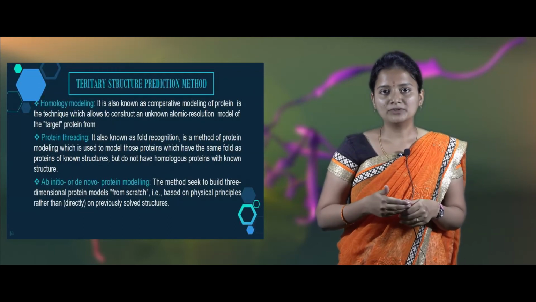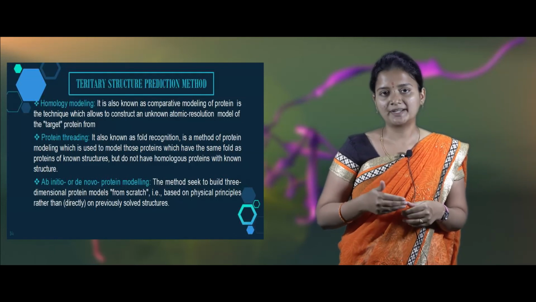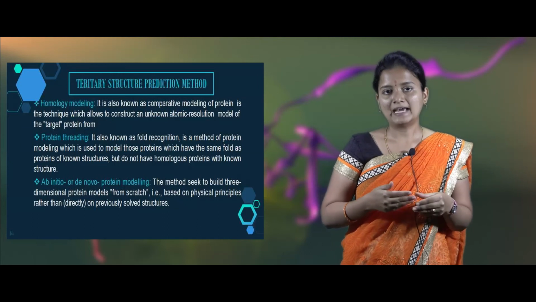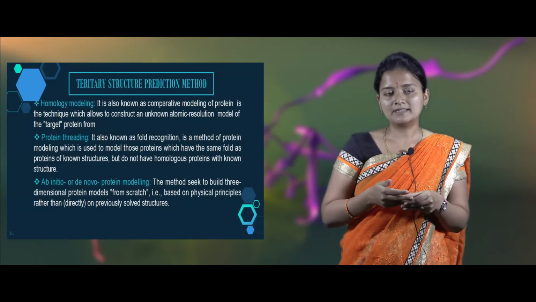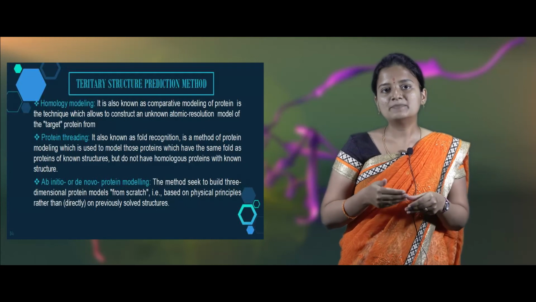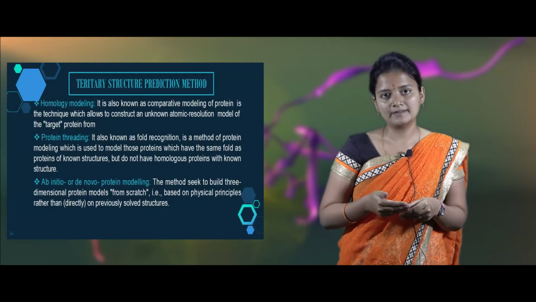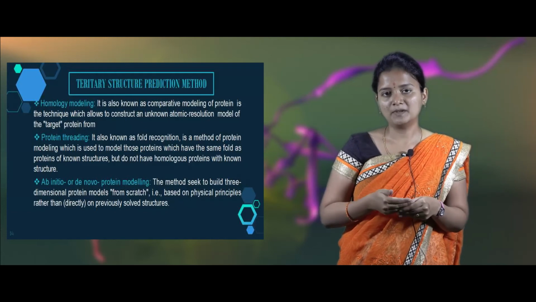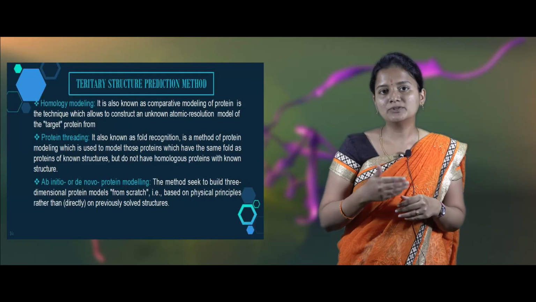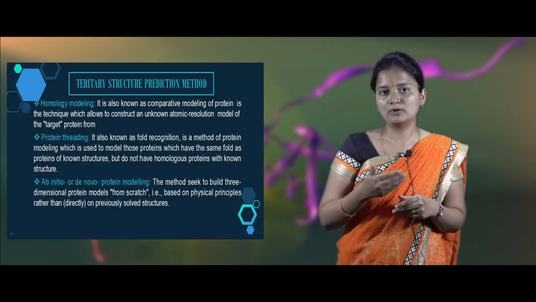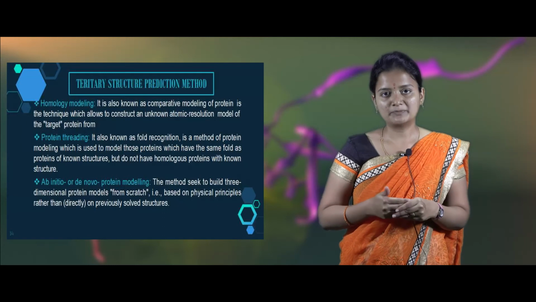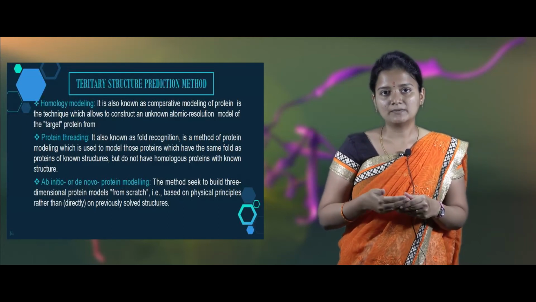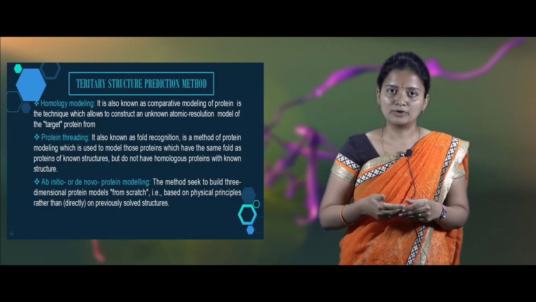Now we are going to see the computational methods for tertiary structure prediction. We have three main methods, that is homology modeling, threading and ab initio method. The first two methods, homology modeling and threading, mainly depend on sequence databases, that is, the target protein will be related to the sequence databases. For example, if your target protein is similar to the database sequence by about 40% or more, then homology modeling is preferred. If it is similar below 40%, then the fold recognition method is preferred.